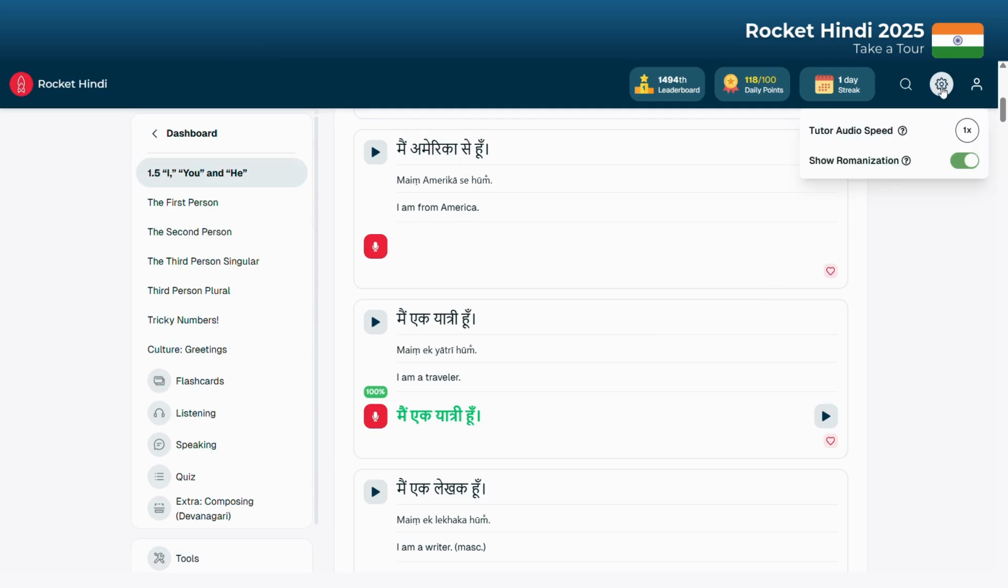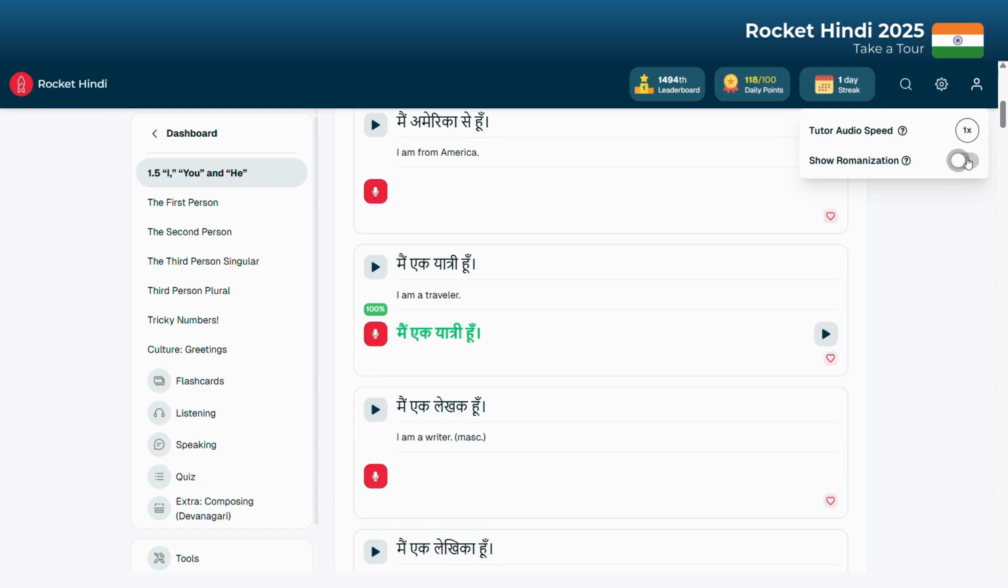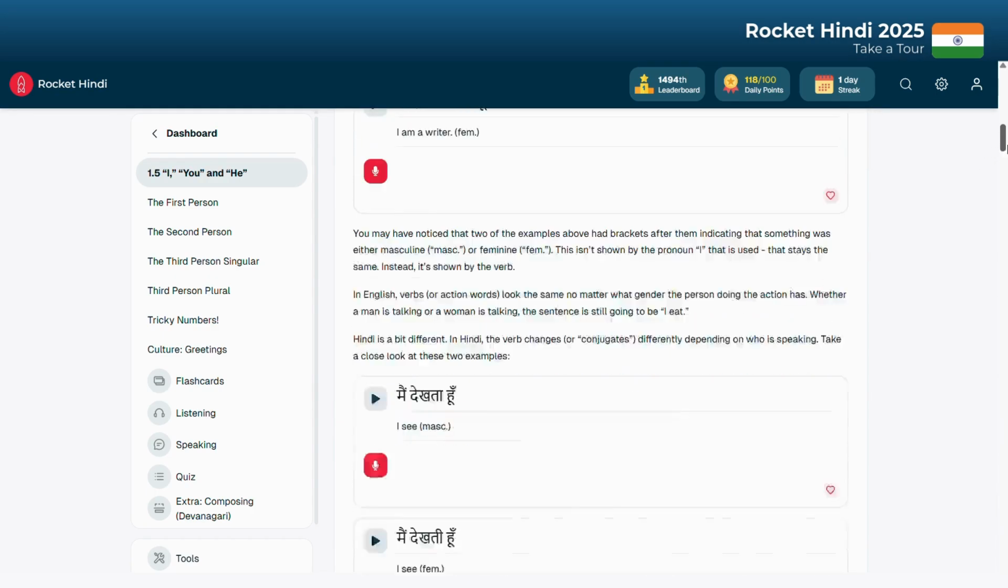If you're looking to deepen your learning experience, you can switch from the Romanization to just English and Devanagari. Just click the cog and toggle the Show Romanization option off. It's simple and tailors your practice to your needs.